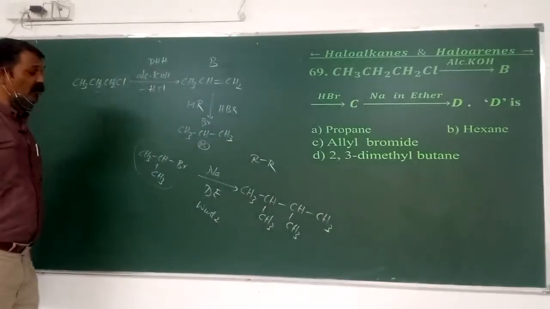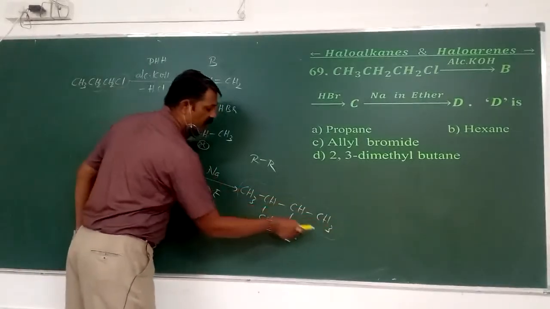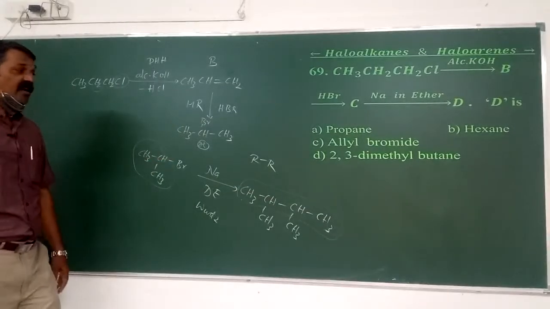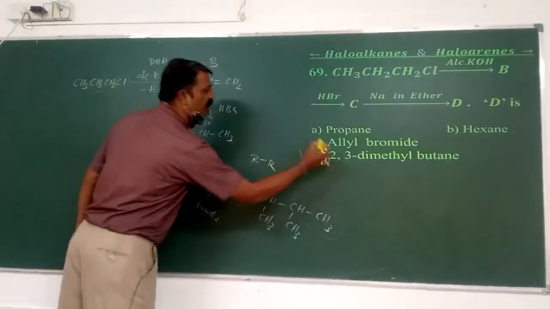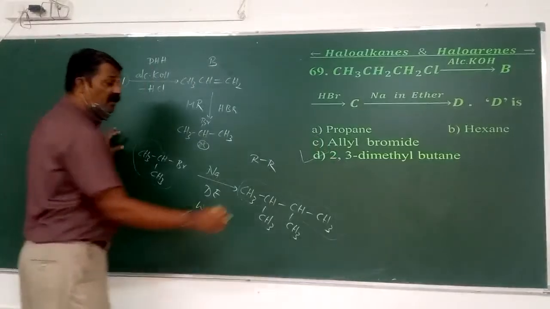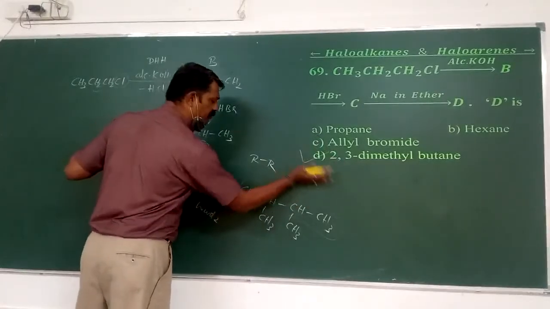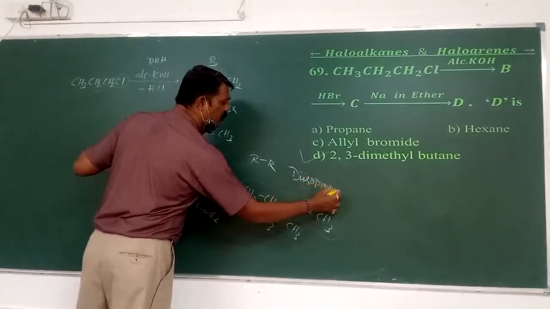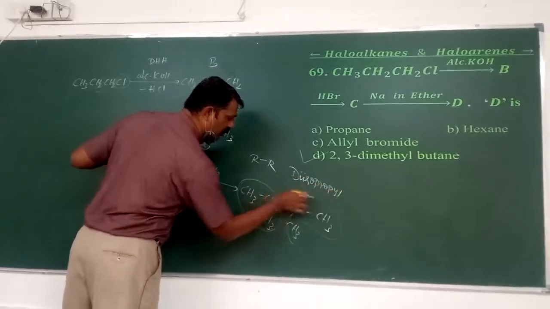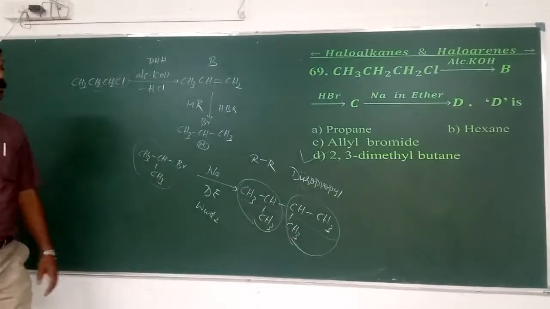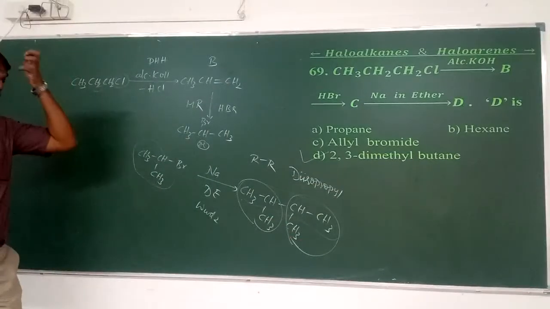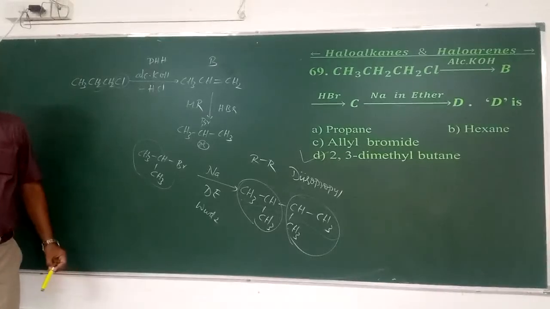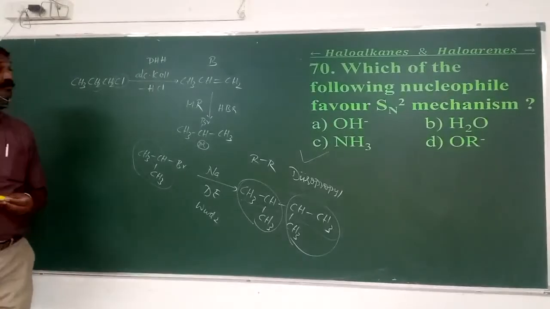The name of this one is found to be, the root word is butane, with the 2 methyl groups at the positions of second and third. That is what is called 2,3-dimethylbutane. And the common name for this one is also diisopropyl compound, because we are having 2 isopropyl groups here. That is why 2,3-dimethylbutane is also called diisopropyl. Okay. Let's have the 70th here.